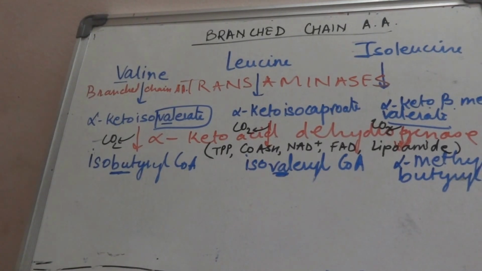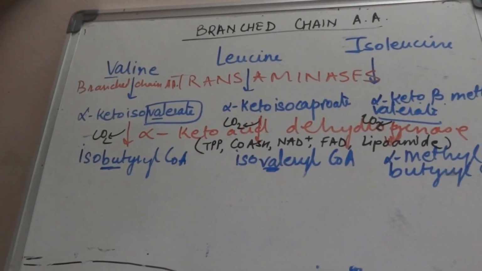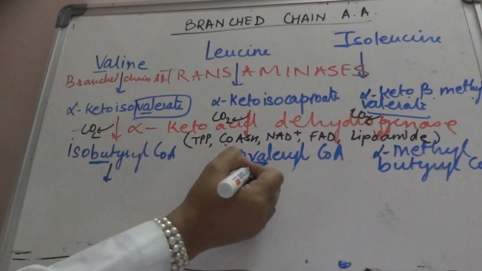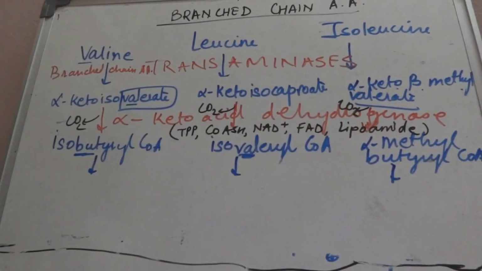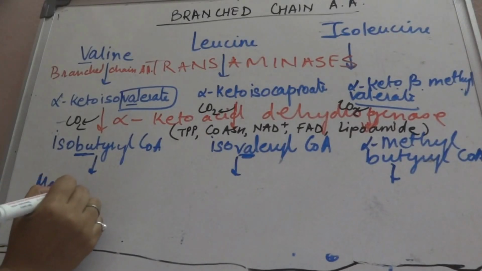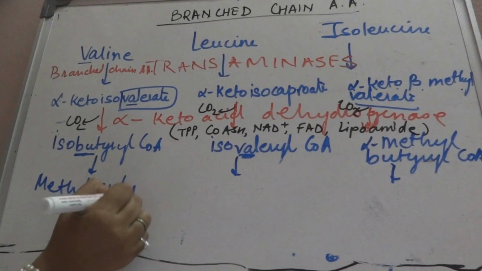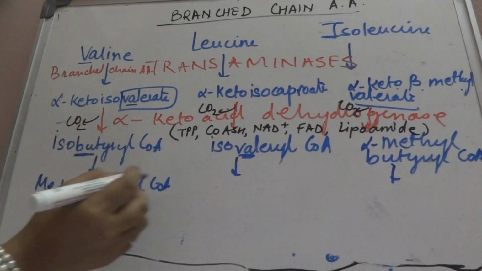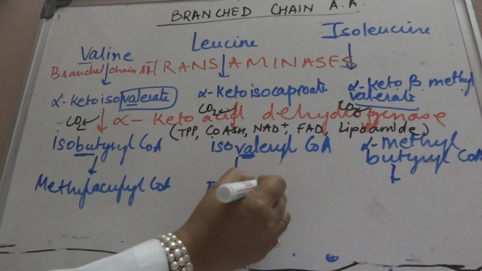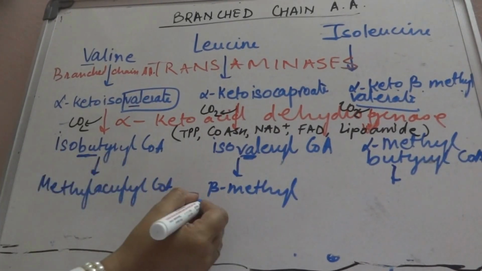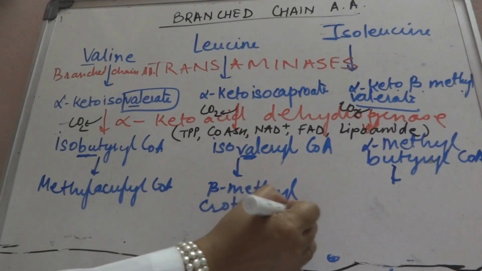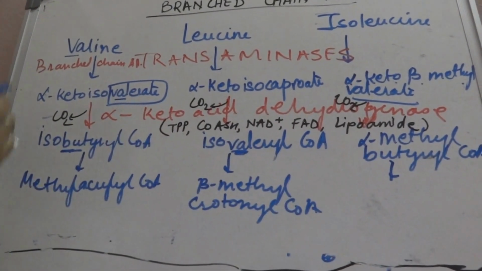Now the next reaction which takes place, for all three, will lead to the formation of methyl acrylyl CoA. Over here it will lead to the formation of beta methyl crotonyl CoA. And here it will lead to the formation of tiglyl CoA.